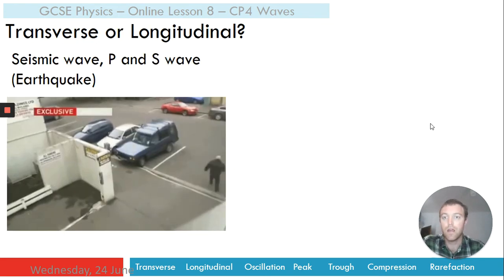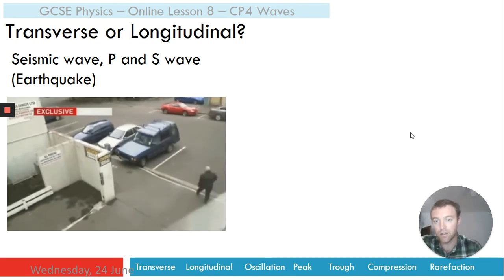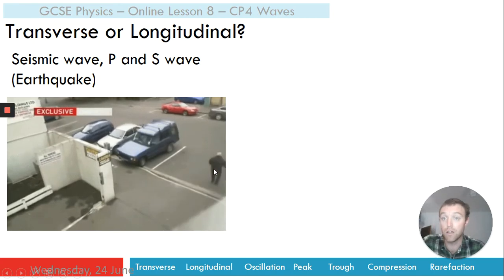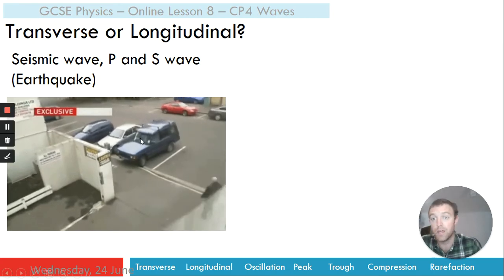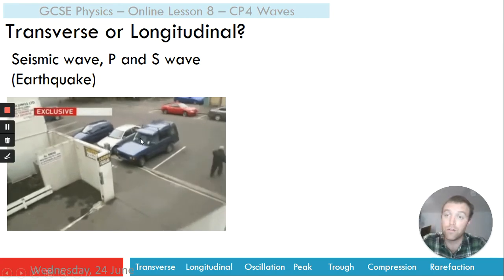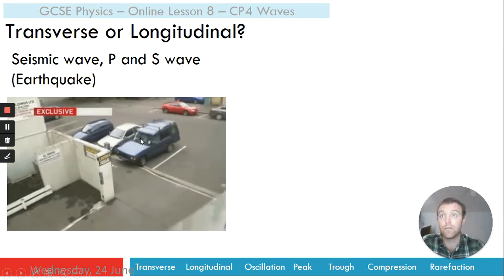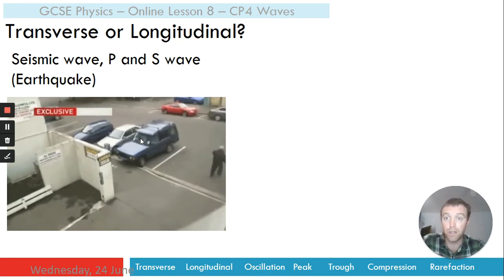And finally, we have our earthquake. Look at that. Look at the guy try and walk. That shows just how much the earth is vibrating. This is not a camera trick. This is real. Other countries have terrible earthquakes and they can lead to huge losses of life.